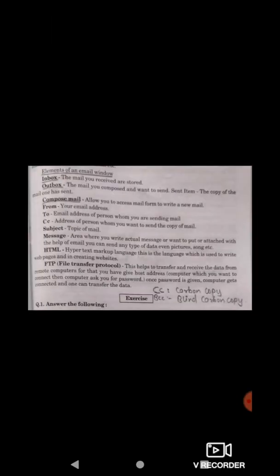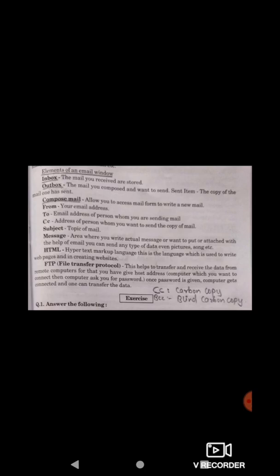Let's understand what are the elements of an email window on page number 35. Elements of an email window. So the first element is the inbox. The mail you received are stored. Inbox, as the word itself says, in, it's a box which stores the incoming messages.